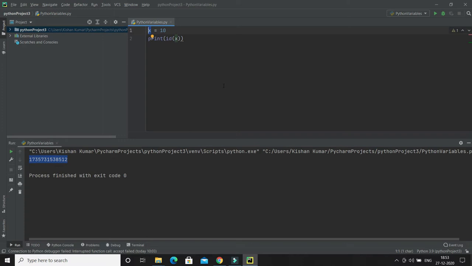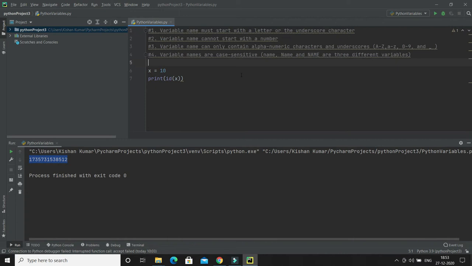You have to keep in mind certain rules when you write any variable name in Python. Here I'm going to show you the rules we should always keep in mind. Rule number one: variable name must start with a letter or the underscore. Let's say I write a variable name like name, and assign a value kk.